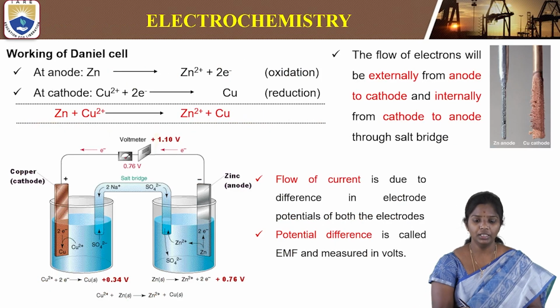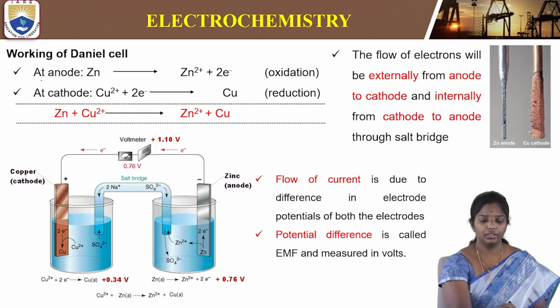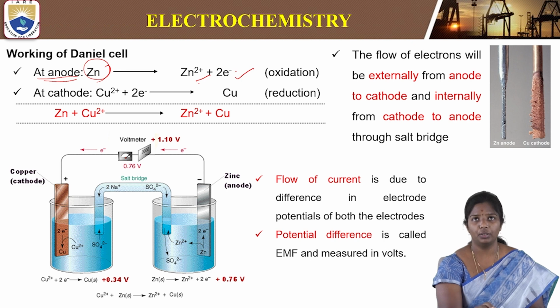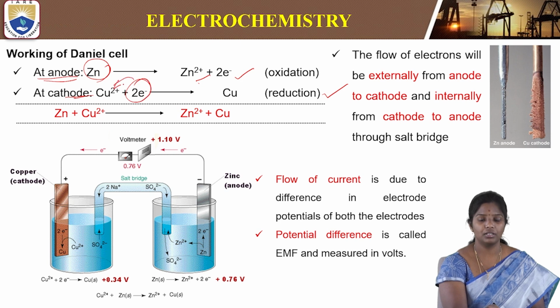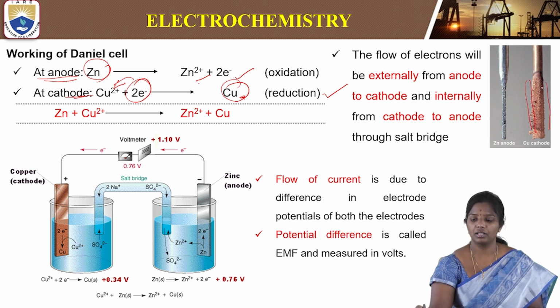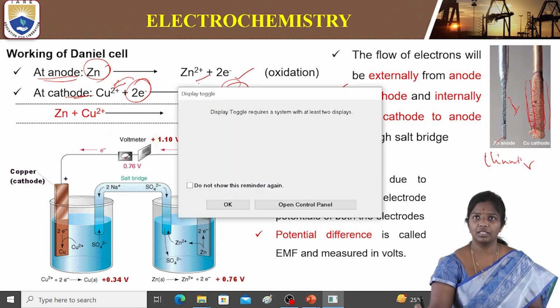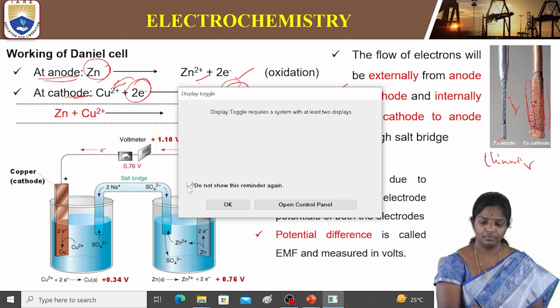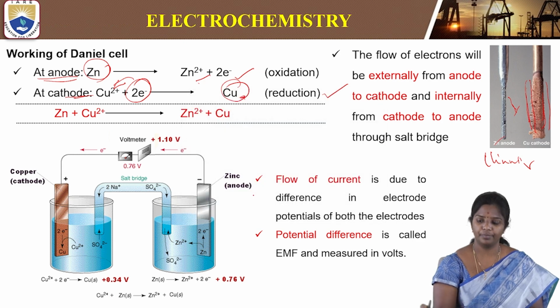So here these are the reactions that are taking place. At the anode, the zinc metal rod is oxidized to Zn2+ and 2 electrons are given. At the cathode, reduction takes place when these 2 electrons are accepted by copper ions, and copper is deposited on the metal rod. As we see from this picture, copper is excessively deposited on the copper rod and zinc is thinning, due to loss of zinc.